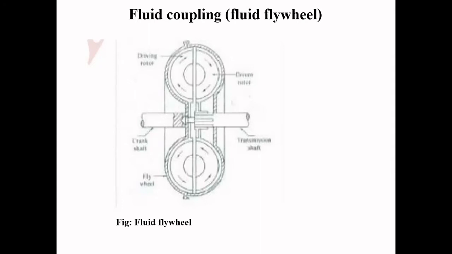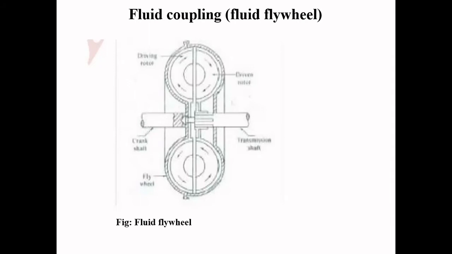When the engine is started, the driving member called the impeller, on the left side, starts to move inside the housing containing oil. The pockets of the moving driving member are completely filled with viscous oil.